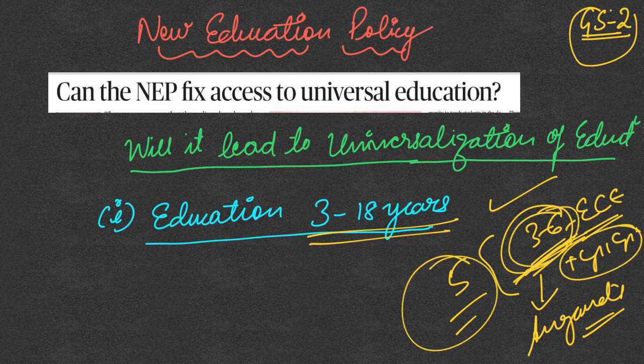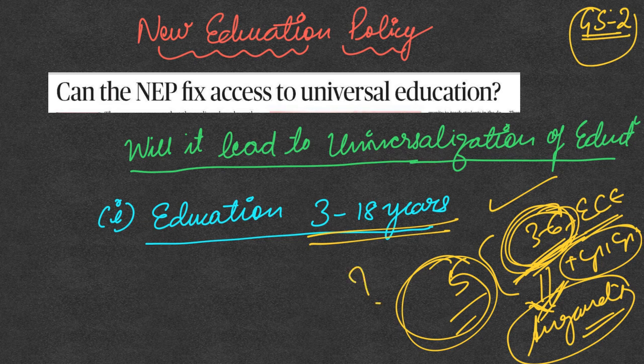So totally 5 years is going to be combined, and the aim of this is going to be the foundational literacy and numeracy mission. So when this 3 to 6 years depends upon the quality of the Anganwadi workers, do we really think that this foundational literacy and numeracy mission is going to be successful? So this is one matter of concern, that the Anganwadi workers are not being trained as teachers and the Anganwadi centers are not being well equipped. So is this foundational literacy and numeracy really going to happen? This might directly affect the universalization of education.